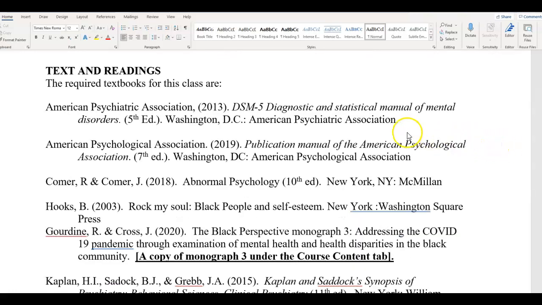The American Psychological Association APA manual, which is required for all your courses. Also, the DSM-5 textbook is required for this course as well. Some students purchase it online, if that helps.